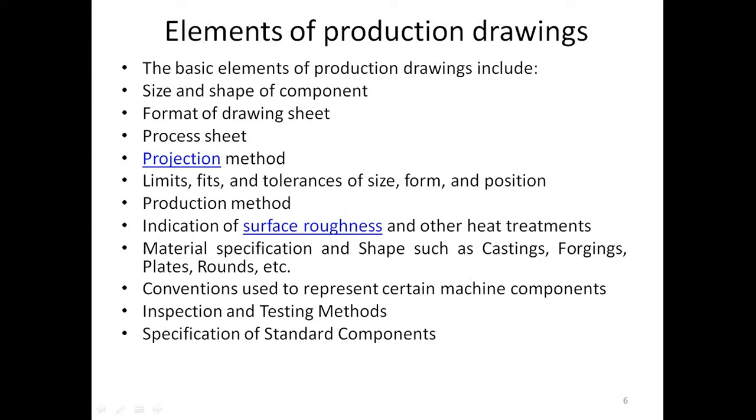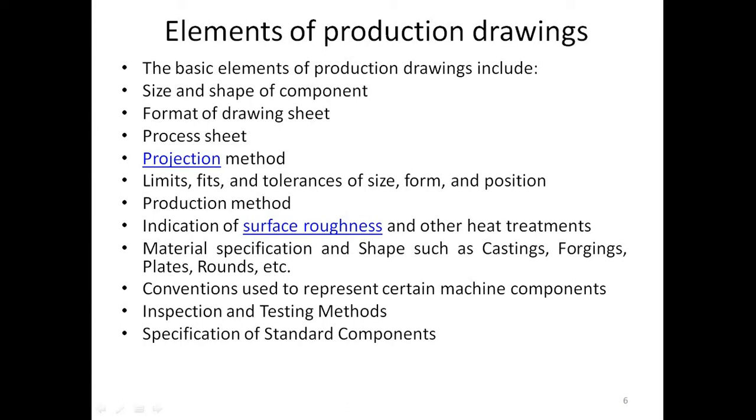Suppose diameter is 50, we have to provide tolerance on the component. For hole diameter, capital letters are given, that is S6, S7, like that. For shaft, small letters are given, that is small s6, small s7. Or you can directly write diameter 50 plus minus 0.1, plus minus 0.2, like that, or plus 0.1, plus 0.2. What will be the size of the component? In the form of tolerance we have to mention. Then form and position. Then production method. If gear cutting is there, you can mention that production method, that hobbing method.